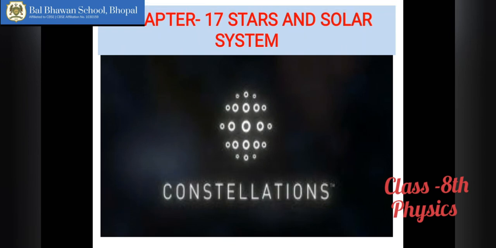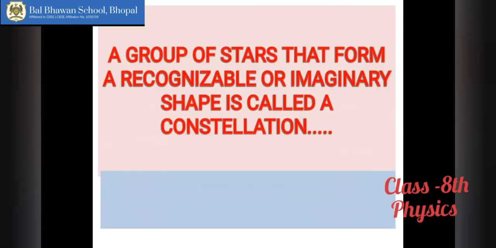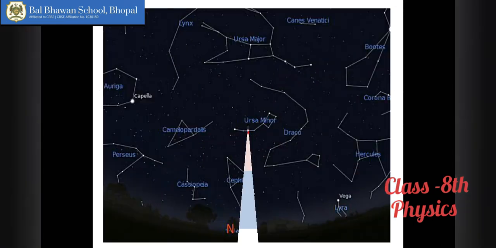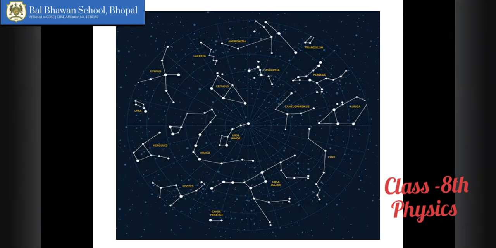Okay, children. So the next topic of ours was constellations. What are constellations? Constellations are a group of stars that form a recognizable or imaginary shape. In olden days, people used to compare the constellations with various familiar objects like animals, spoons, umbrellas, whatever they were familiar with, and they named the constellations according to them. Right. So till now, the astronomers have cited as many as 88 constellations in the sky.